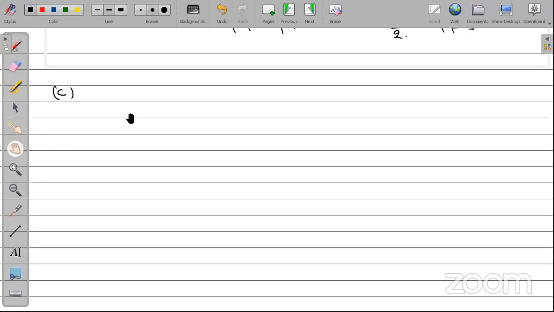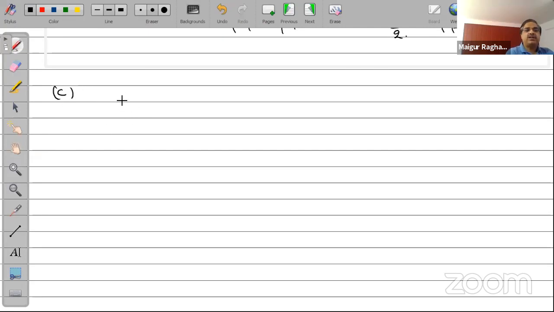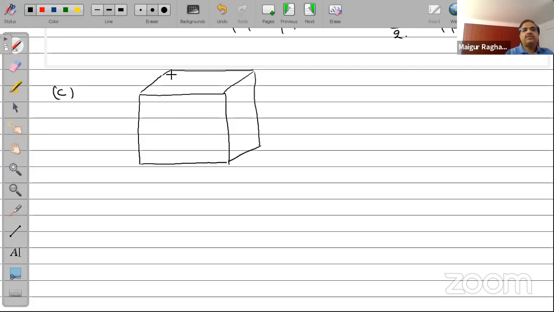Okay, so the next type of capacitor network would be a combination of 12 capacitors which are taken and then formed into a cube. I'm going to make a cube out of these capacitors like this. So there are 12 of them. We are going to connect all of them here and then figure out how to do that.